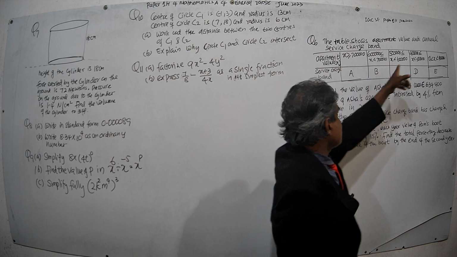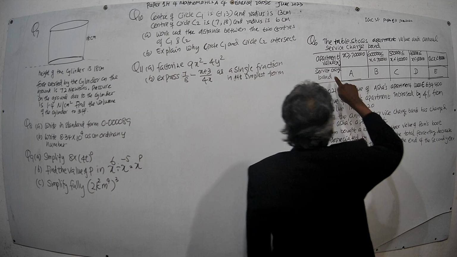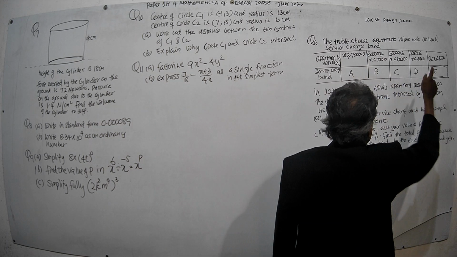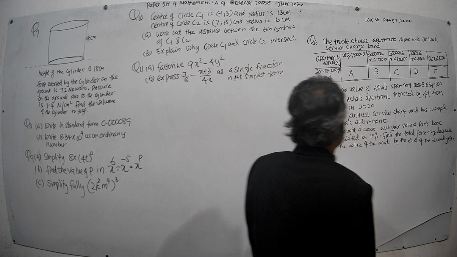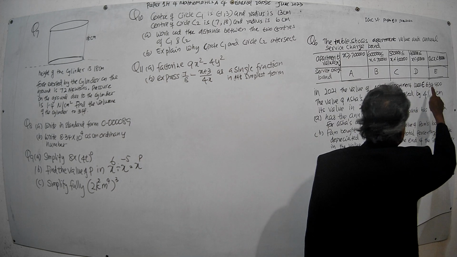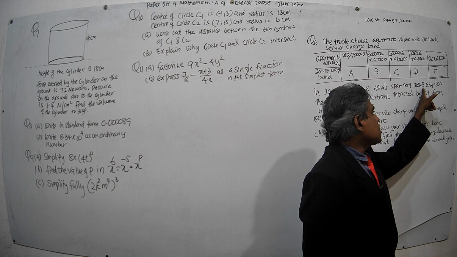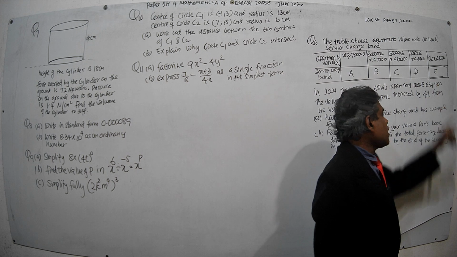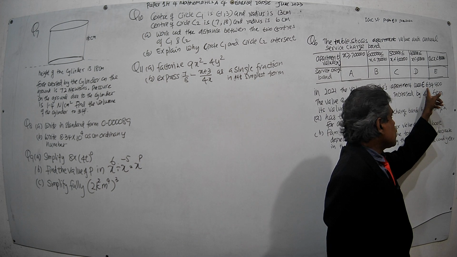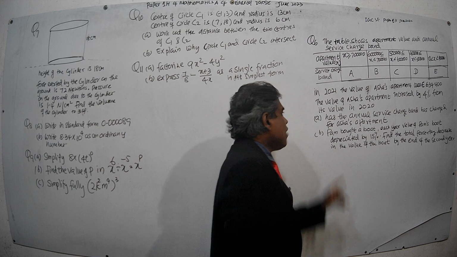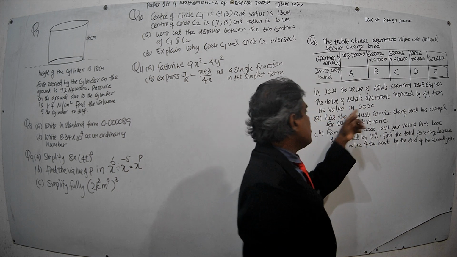These are the apartment values, and these are the annual service bands A, B, C, D, E. Now in 2021, the value of Asha's apartment was 634,400 euros. Asha has bought an apartment.